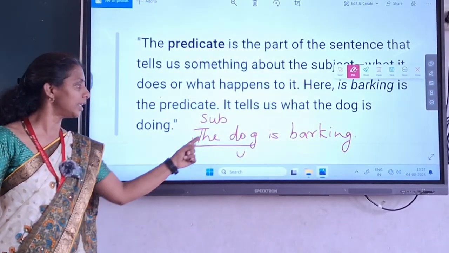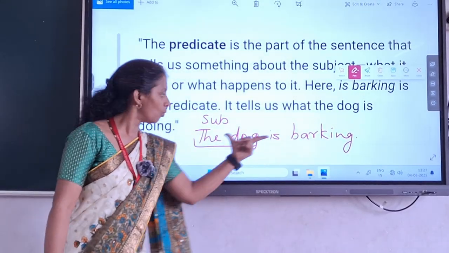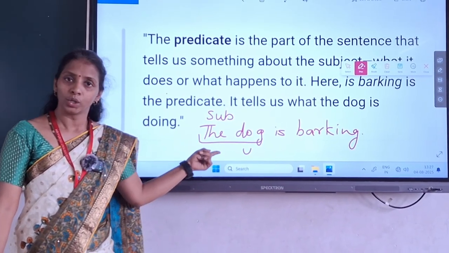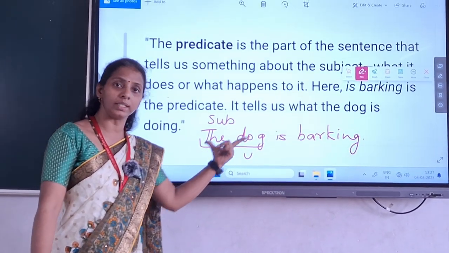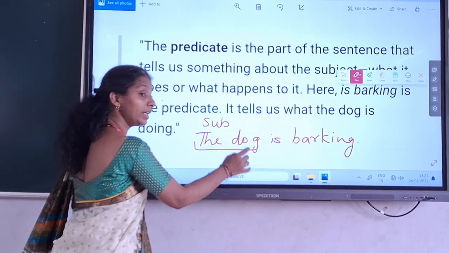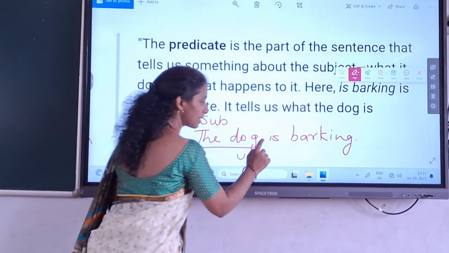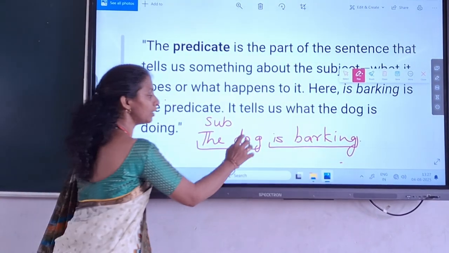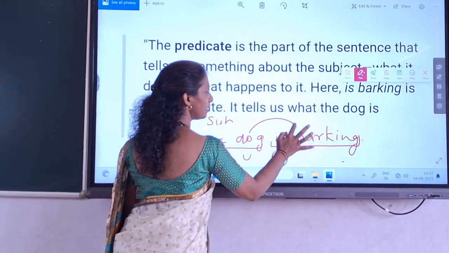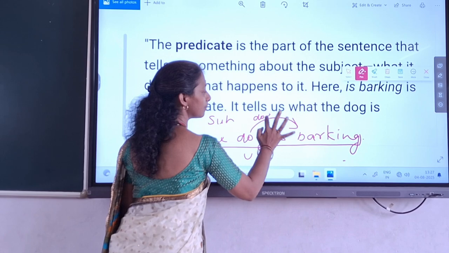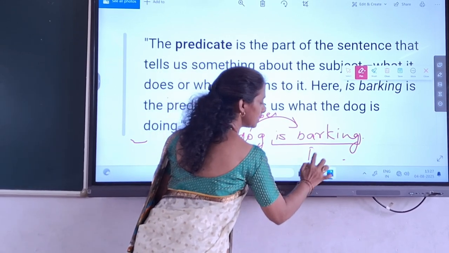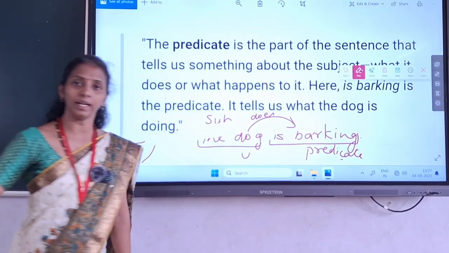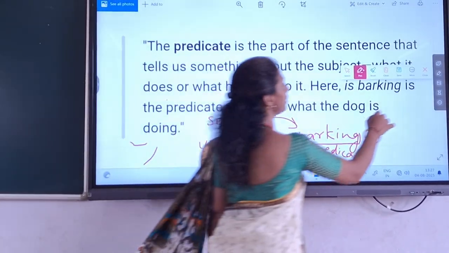about the subject, what it does or what happens to it. So what the dog does, what the subject is dog, right? Subject is dog. So what the dog does, what it does? Yes, correct. It is barking. So what the dog does will be considered as predicate. Is it clear? Okay. One more sentence we'll take if you want.